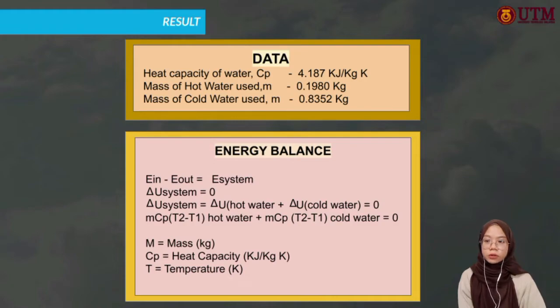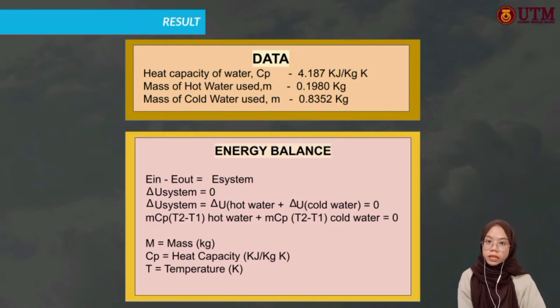The change of heat energy in hot water is equal to mass times heat capacity of water times (T2 minus T1) of hot water, while the change of heat energy for cold water is equal to mass times Cp times (temperature 2 minus temperature 1) for cold water.